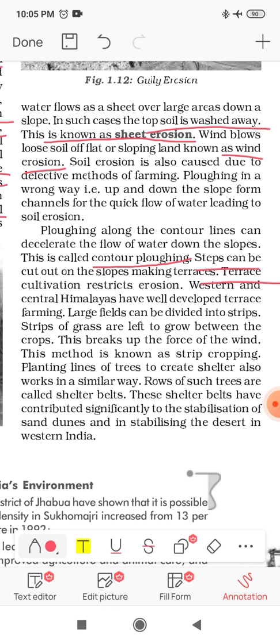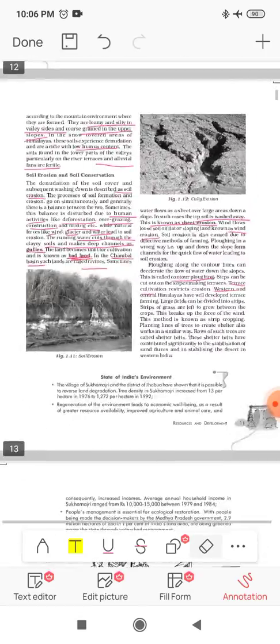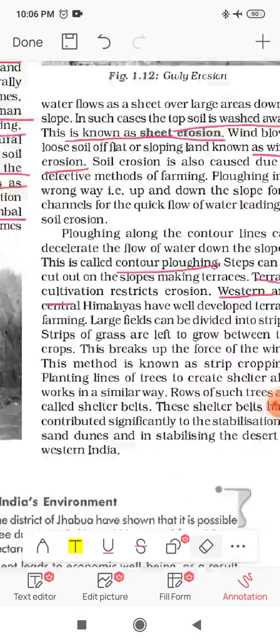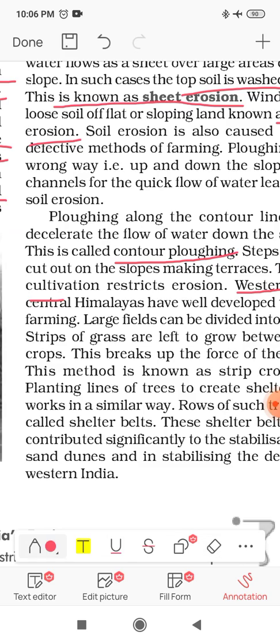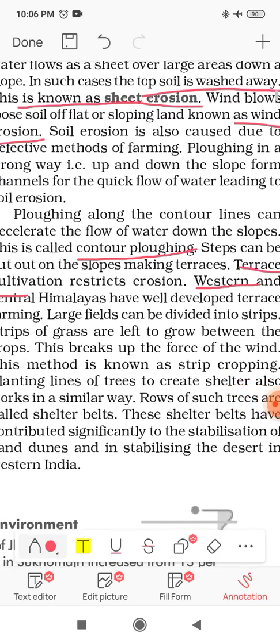Now, the western and central Himalayas have well developed terrace farming. So basically in the western and central Himalayas of India, we have this type of agriculture, this type of soil conservation activity.